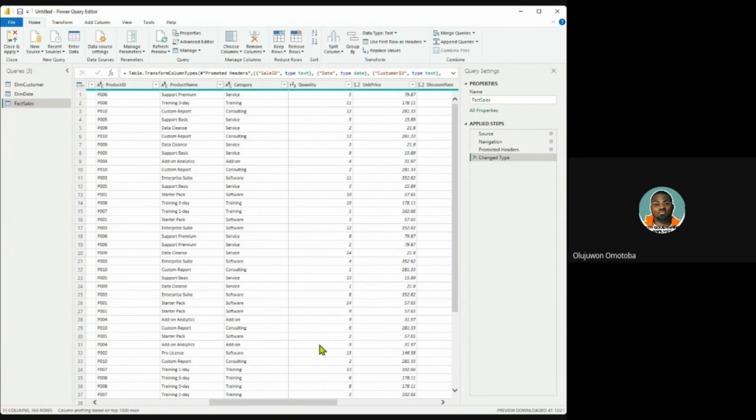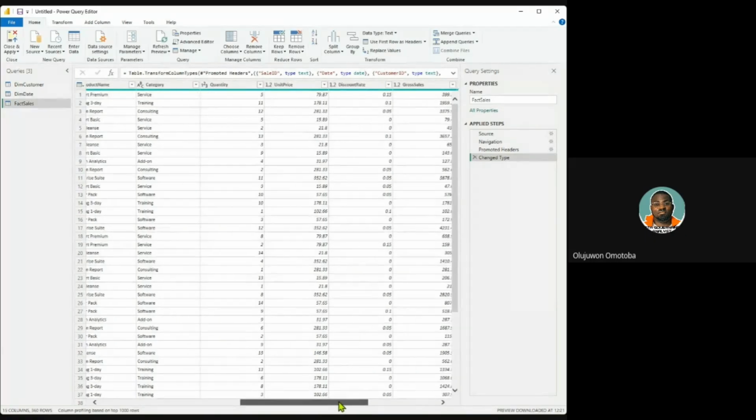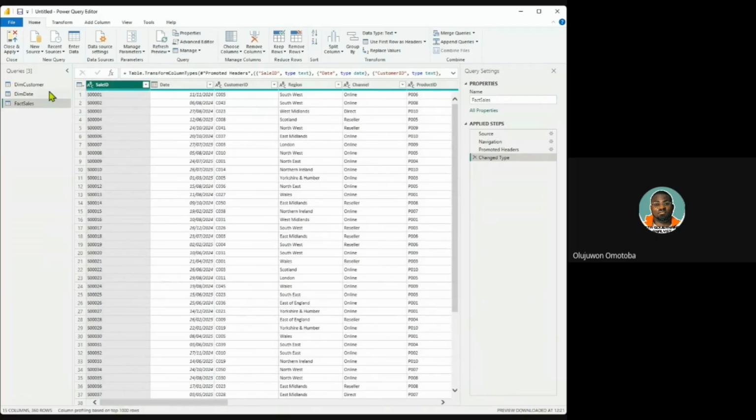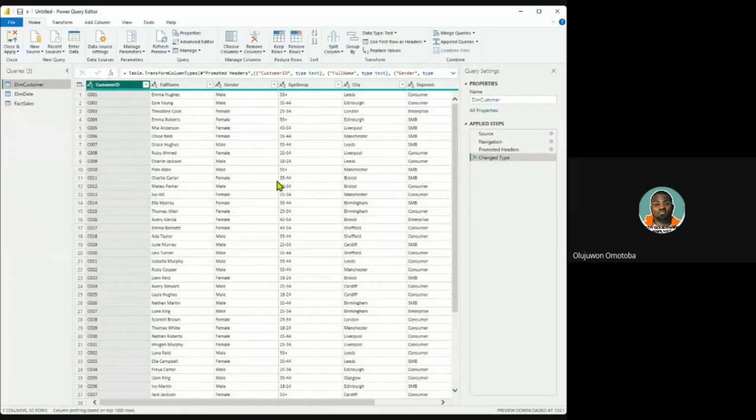The quantity they purchased, or if they are selling some product in the company, whatever quantity they are selling, the amount, the unit price, the discount rate, the gross sales. This is what ChatGPT just generated for us. So we'll be cleaning the dim customer, where dim means dimension.